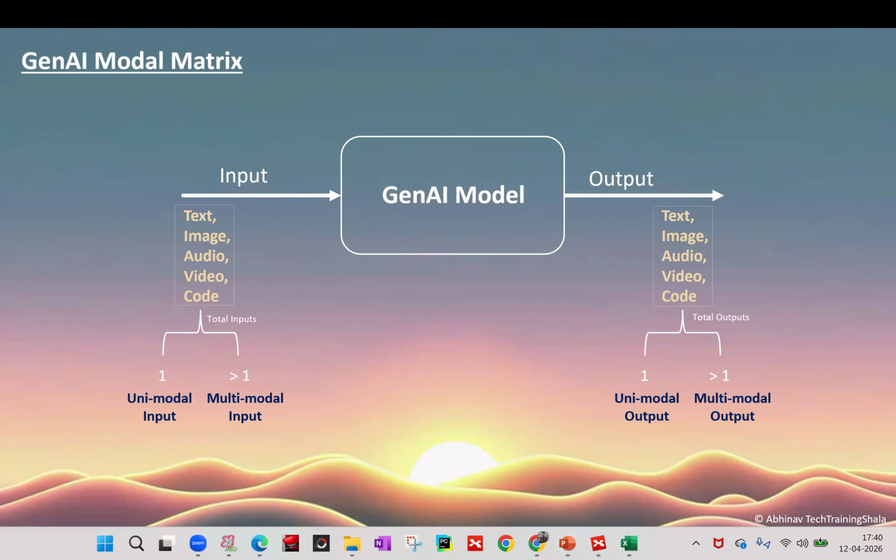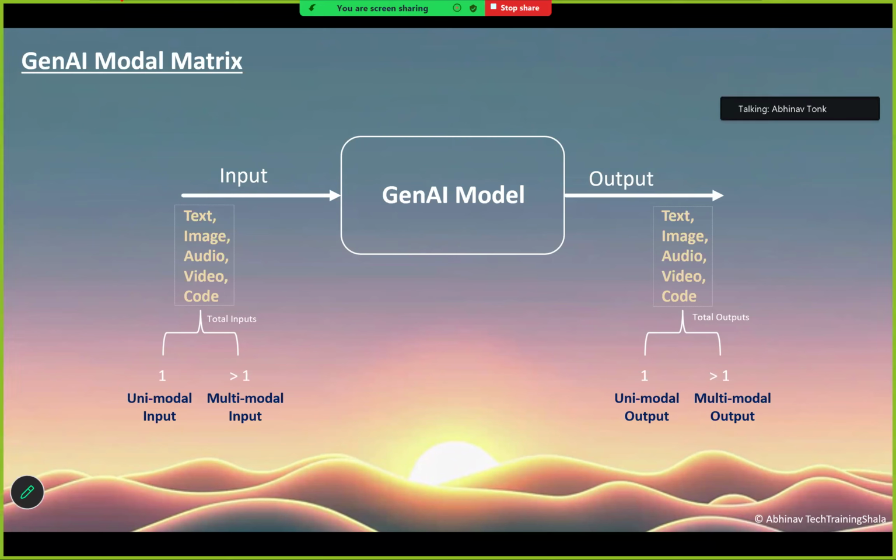So what are those combinations? We have seen unimodal input, unimodal output. This is what we have seen in the previous slide. Then we can have unimodal input and multimodal output. Then we can have multimodal input and unimodal output.